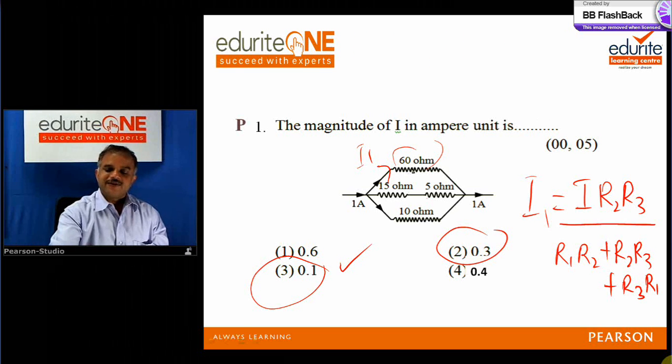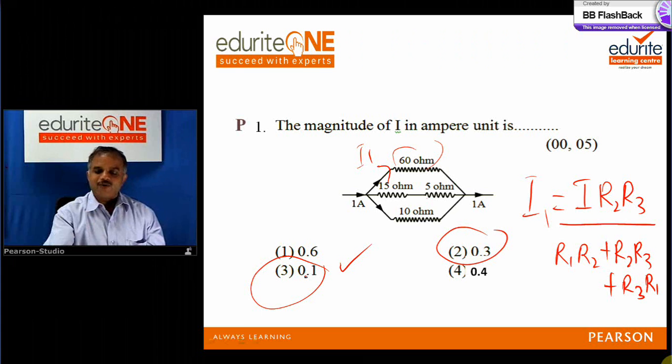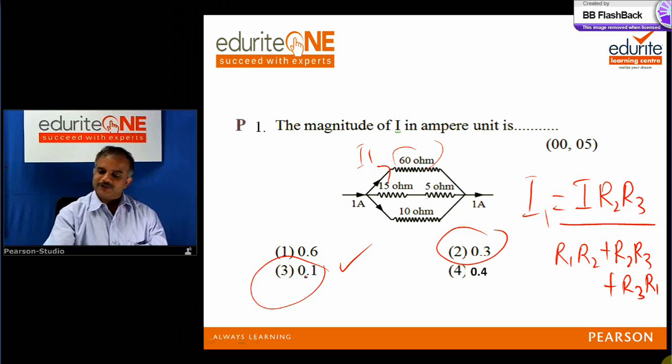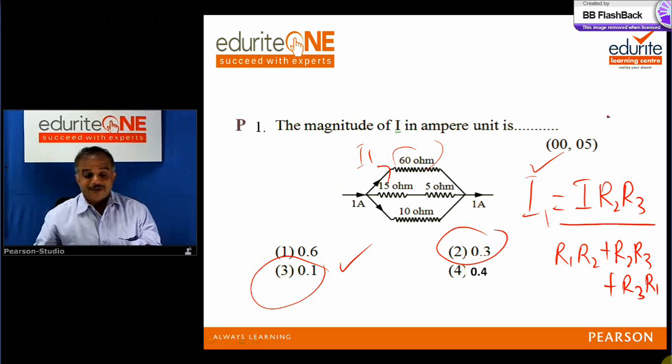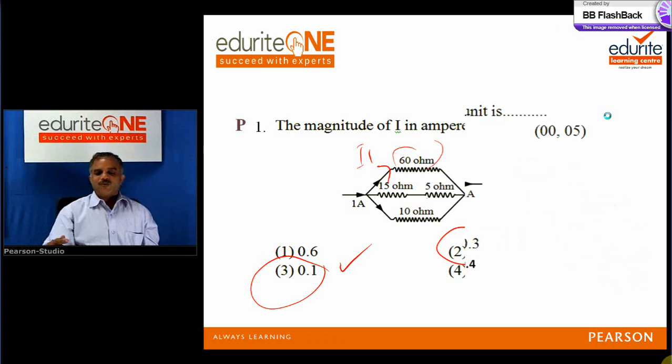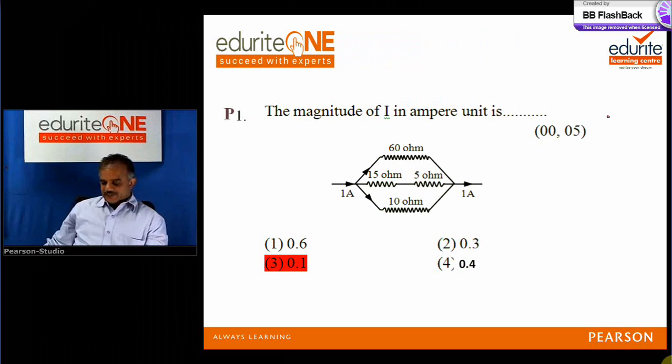If the resistors are of equal value, then 1 ampere divides equally, but in the high resistance part, the current should be very low compared to that. So less than 0.3, there is only one choice. Suppose there is more than one choice less than 0.3, what do you do? In that case, you can do it with this formula. So this is how sometimes choices can tell you what the answer is.